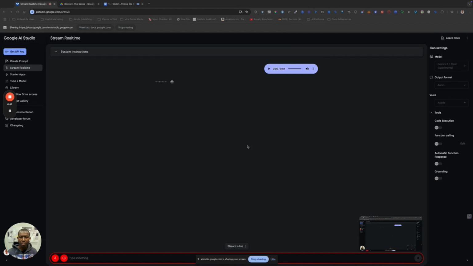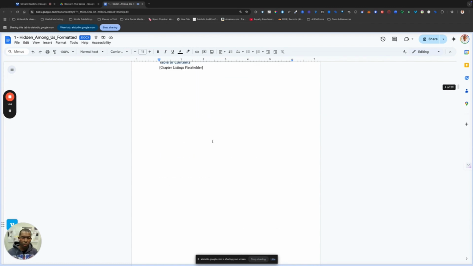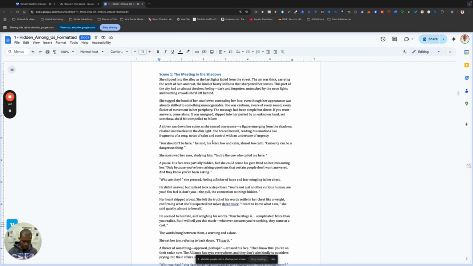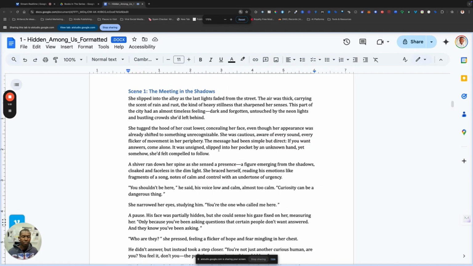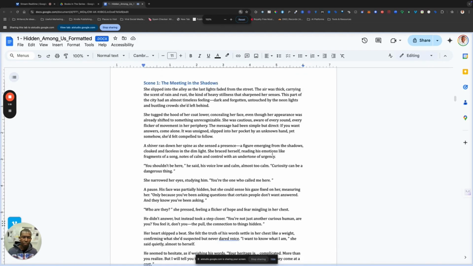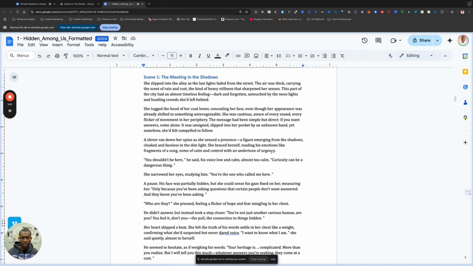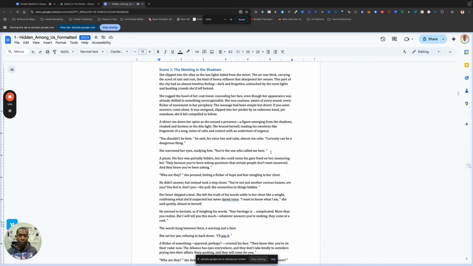Okay, I see that you're sharing your screen. Is there anything specific you would like me to look at or comment on? Yep. So I'm going to show you one of my manuscripts. Can you see what's on your screen here? Yes, I can see the document you are sharing. It appears to be a manuscript titled Hidden Among Us, and you are currently on the fourth page, which is the table of contents. Actually, no, I'm not on. Can you take another look? Because I'm not on the table of contents. I changed pages. Okay, I now see that you're on the first page of the manuscript, which is the beginning of the first scene. Absolutely, you're right.